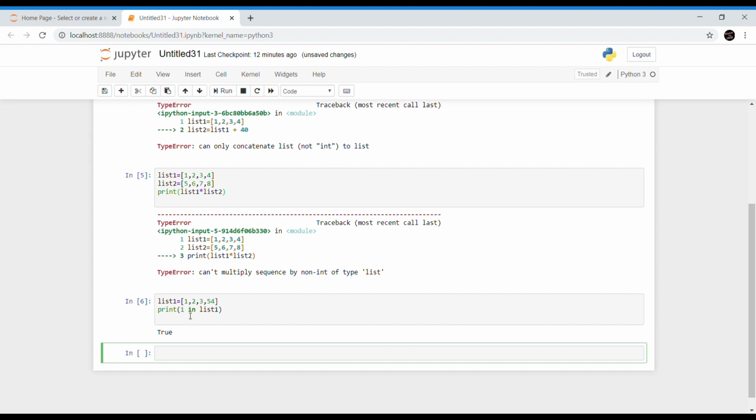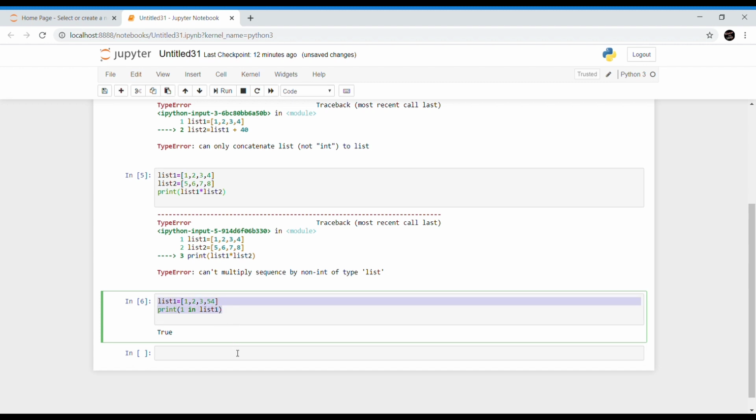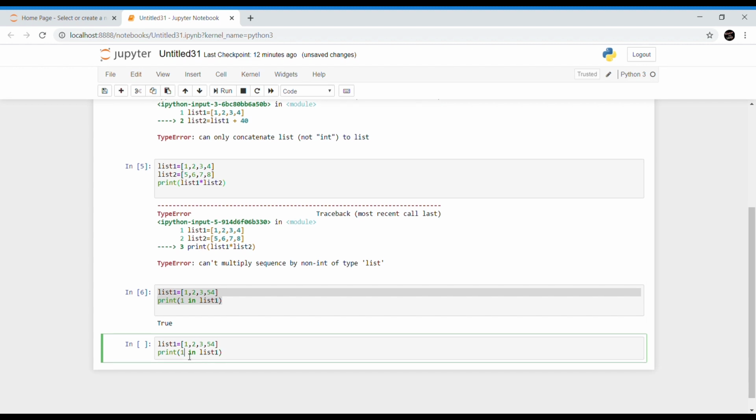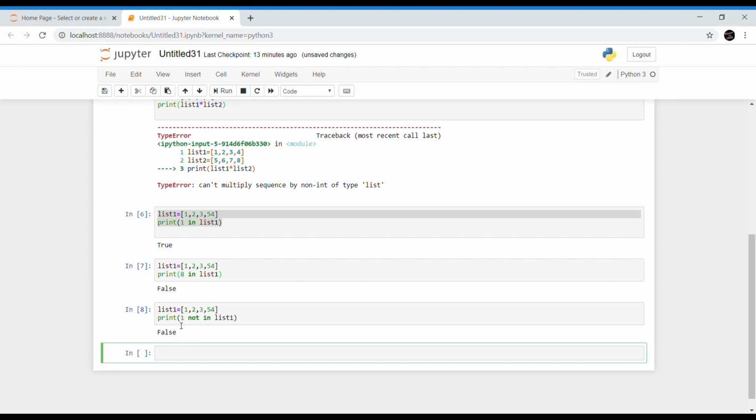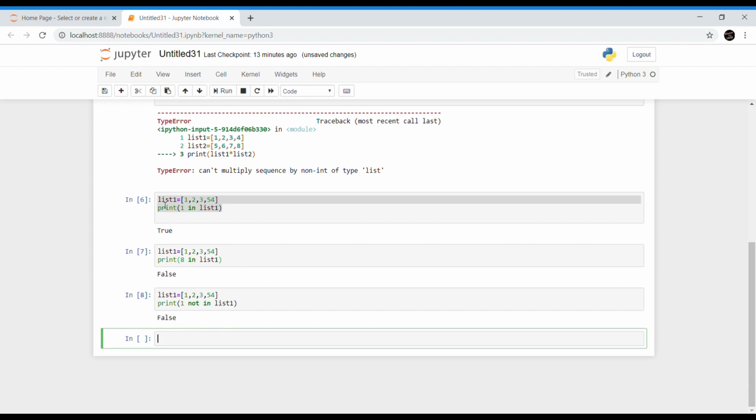So it's returning true because element 1 is present in list 1. So if I try to print 8 in list 1, then it will return false because 8 is not in list 1. The same way, the not in operator is also used. So 1 not in list 1 will return false because 1 is there in list 1. So in this way, these membership operators are used in lists.